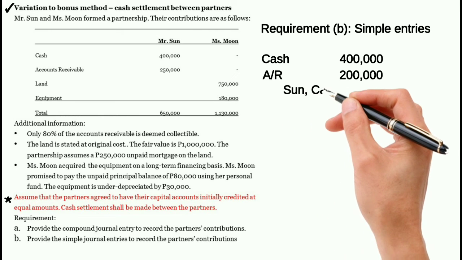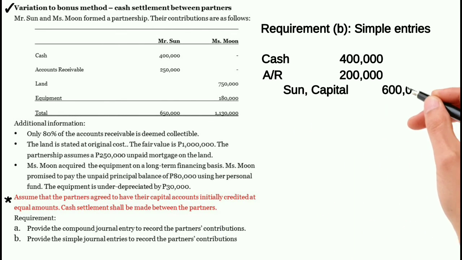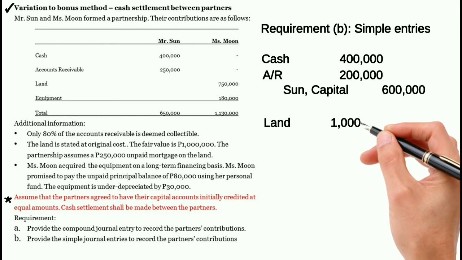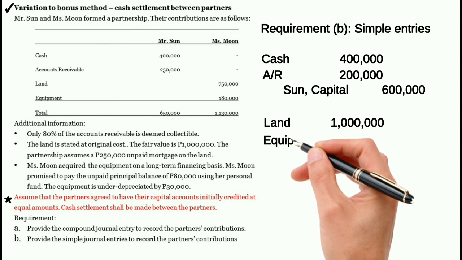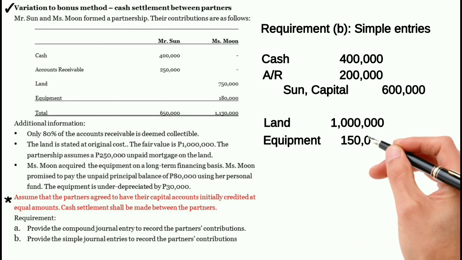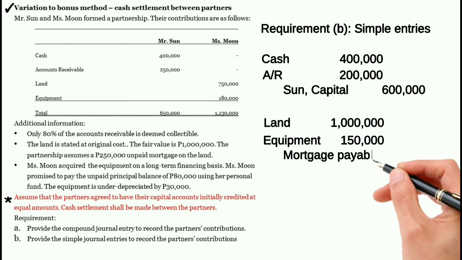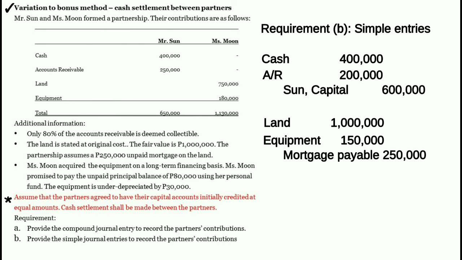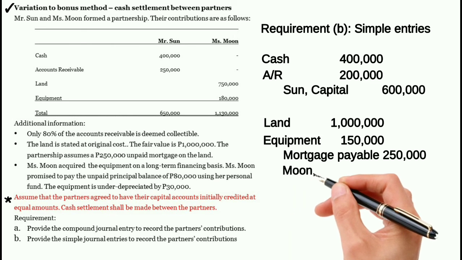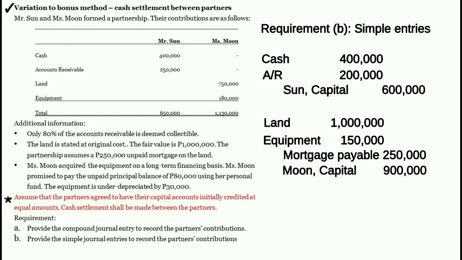And credit Sun capital, 600,000 pesos. Next, i-record naman natin yung contributions ni Moon. Debit land, 1 million pesos. Debit equipment, 150,000 pesos. Credit mortgage payable, 250,000 pesos. And credit Moon capital, 900,000 pesos.